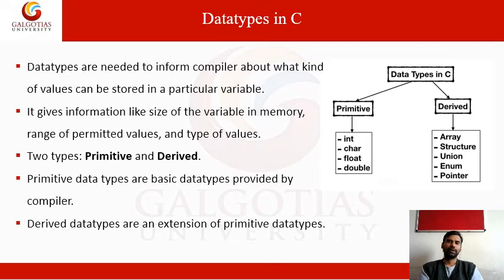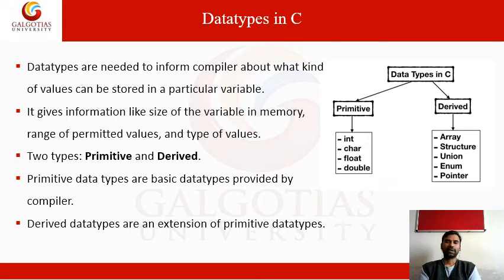Derived data types are derived from primitive ones, for example an integer array, a character array, or a double floating point array.